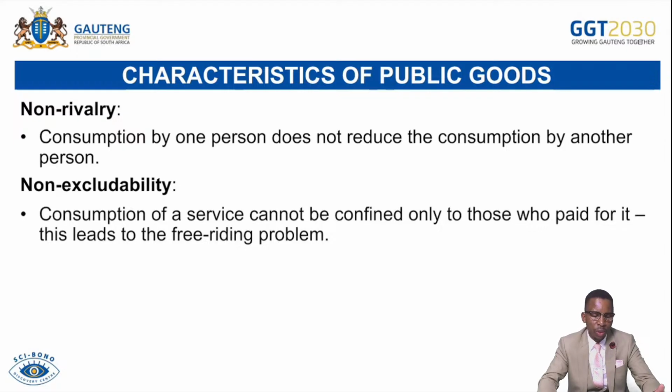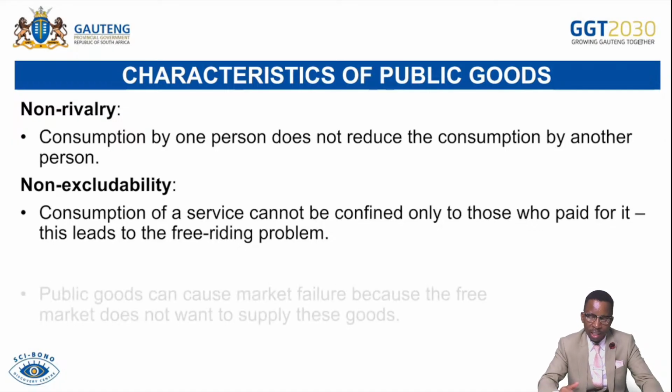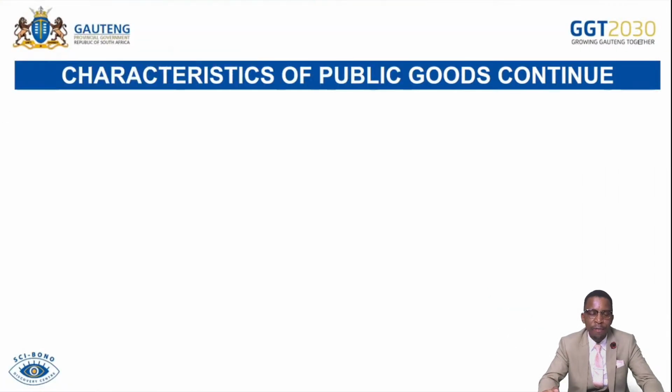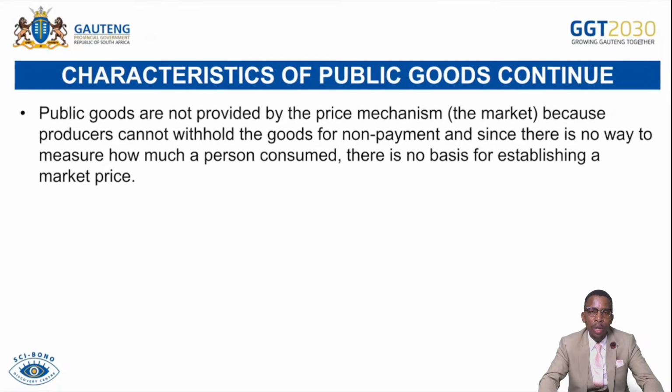So these goods are made available for everyone, even if you don't pay for them, to access them. For that reason, the market decides to undersupply or supply nothing of those goods. Public goods can cause market failure because the free market does not want to supply these goods and services. It supplies less of these goods, so they are undersupplied if they are being supplied. For that reason, the state can intervene to provide them as what we call public goods.